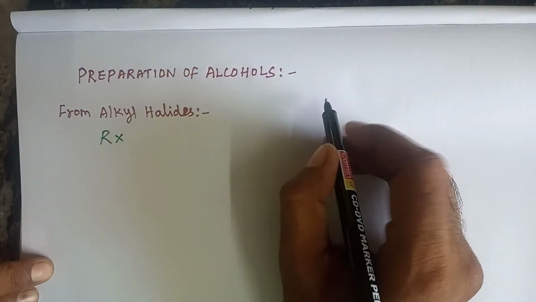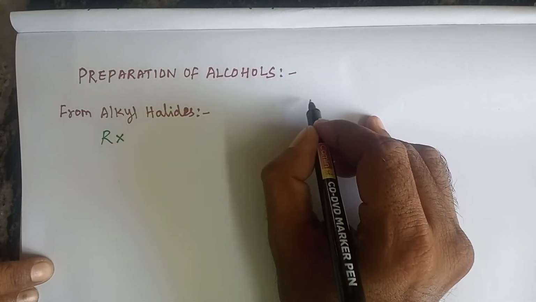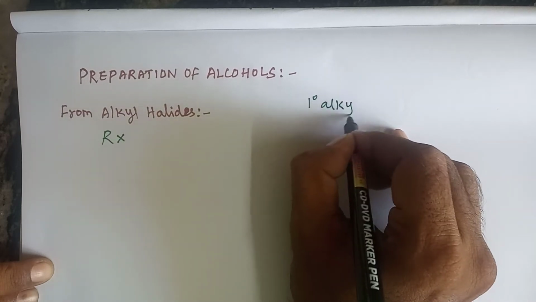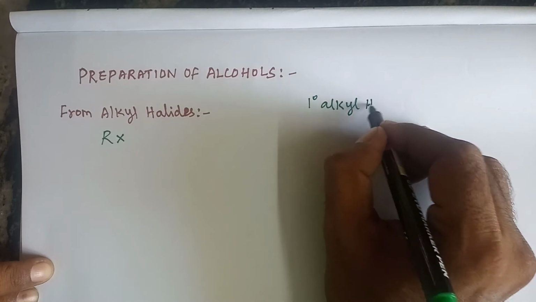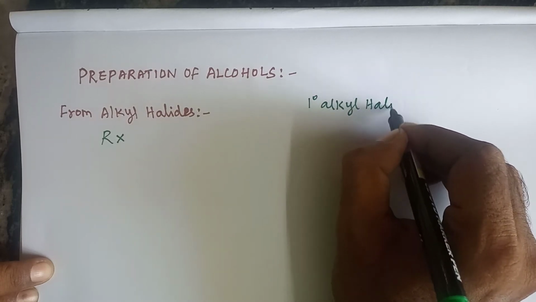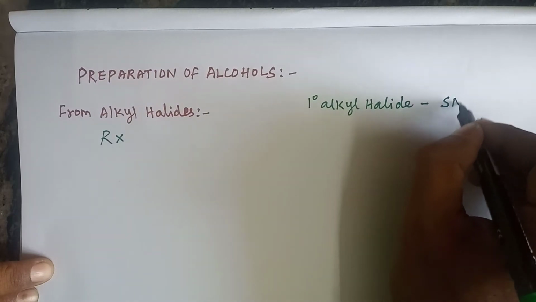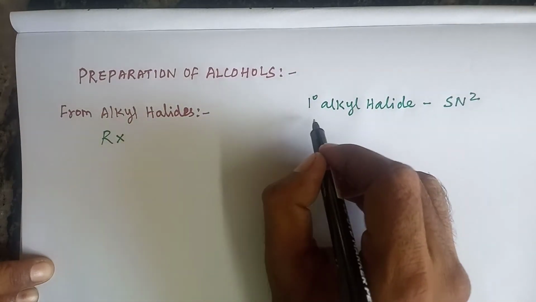Here, primary alkyl halide, 1 degree alkyl halide, undergoes SN2 reactions.